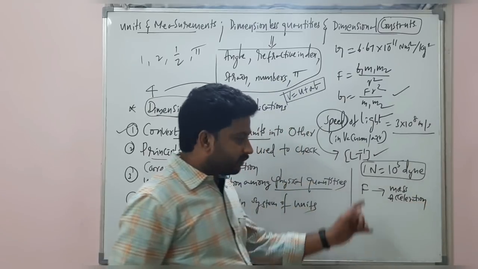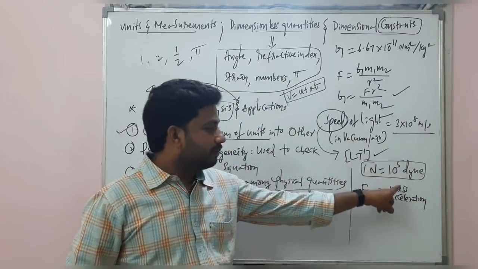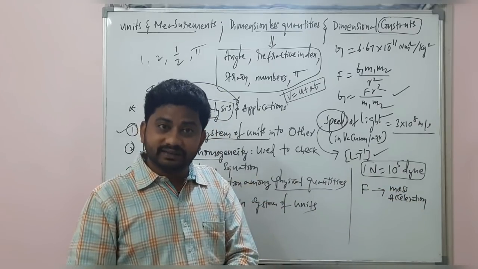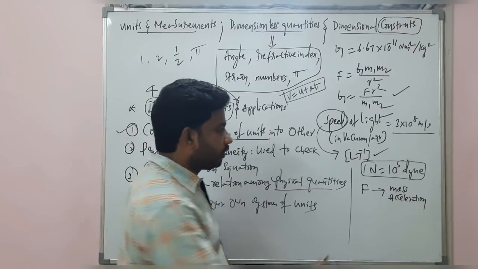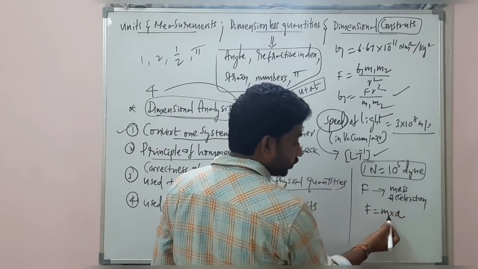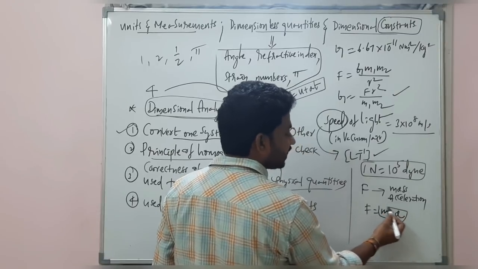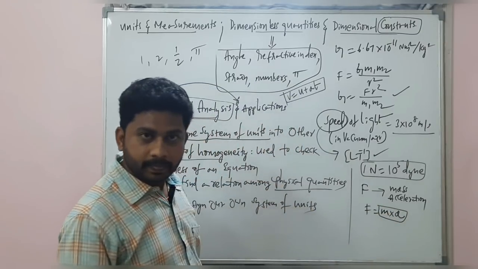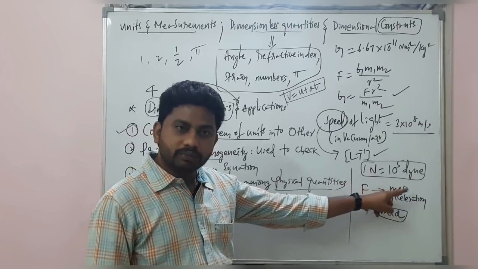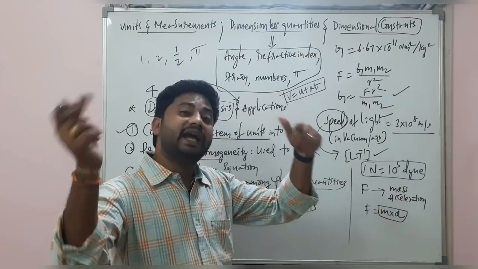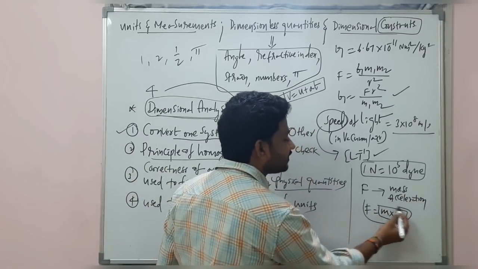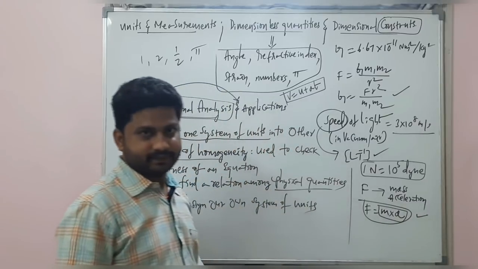How is the force depending on mass and acceleration? Force is equal to mass into acceleration. Look here, there is a product between mass and acceleration. If they give you that the force depends on mass and acceleration, by using dimensional analysis you can get a relation among these 3 physical quantities.